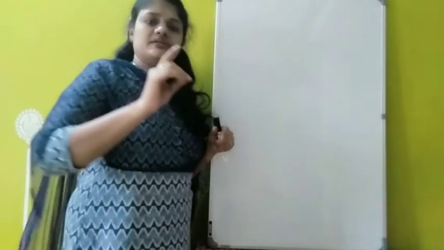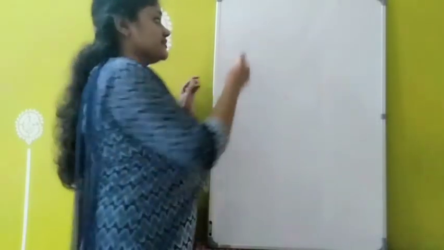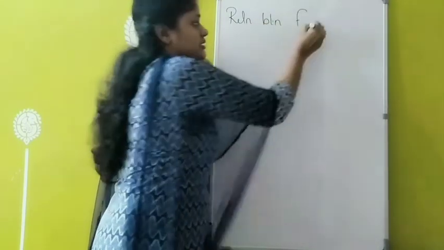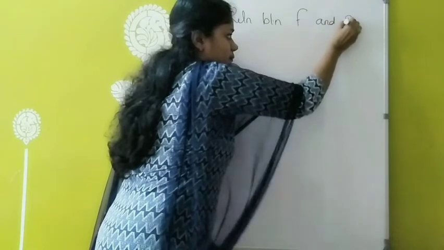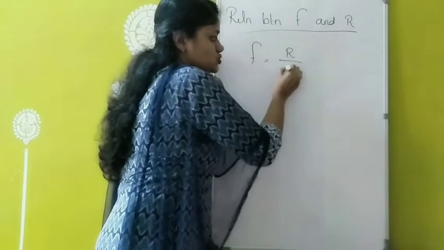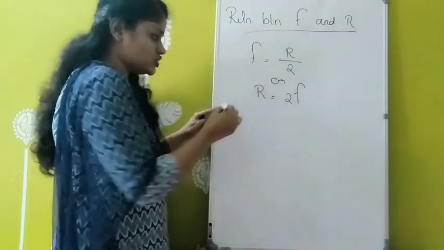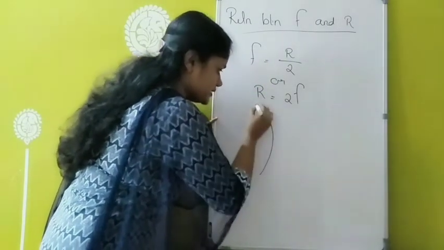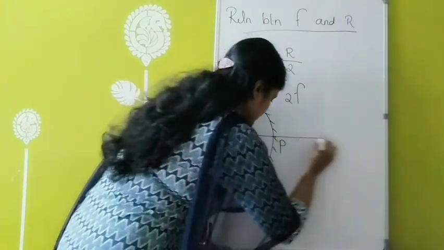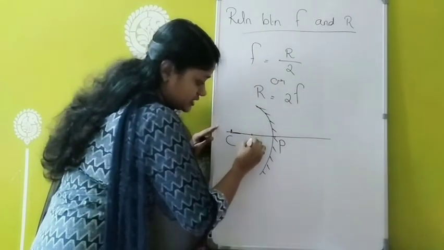Next, there is one relation connecting focal length and radius of curvature. Relation between focal length f and radius of curvature R. The relation is like this: f equals R by 2, or we can say R equals 2f. The reason I told you before, when I drew this concave mirror, this is the pole, principal axis. I am putting the center of curvature somewhere here. At the center only we are marking which one?